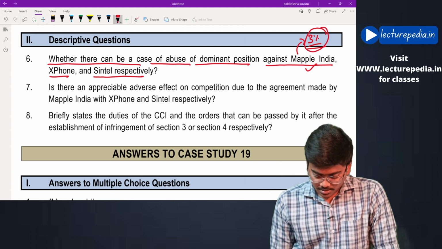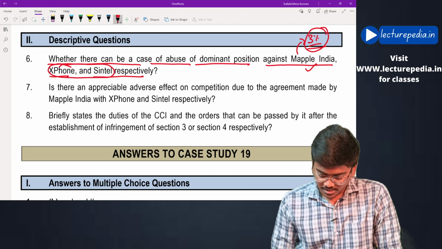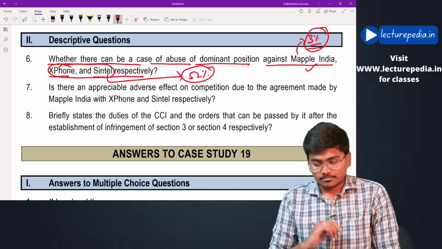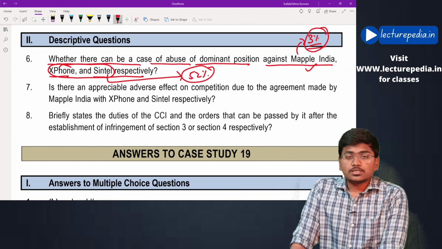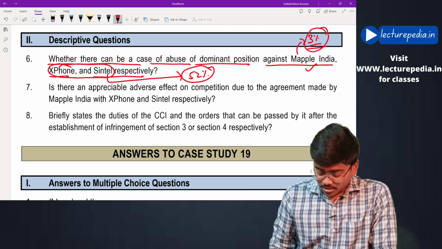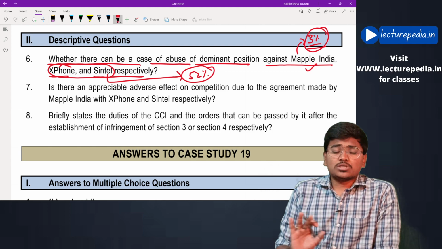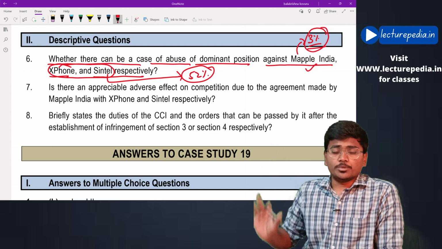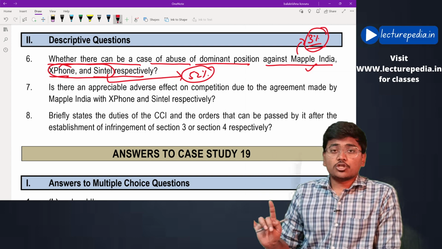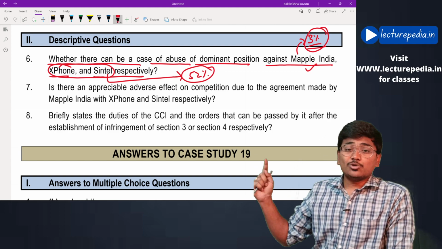Next, here Xphone and Sintel together are having 52% market share. This is together, and also there is nothing specified in the case study which says that these both have entered into any horizontal agreement or cartel. There is no such horizontal agreement between these two. Thereby, even these two are also not enjoying dominant position. Together they would be dominant, but individually they are not dominant.